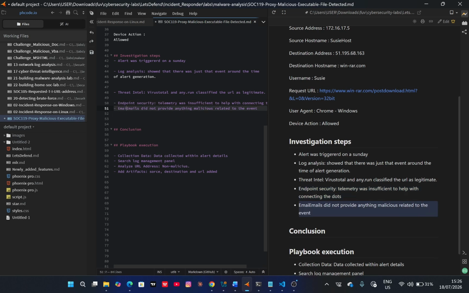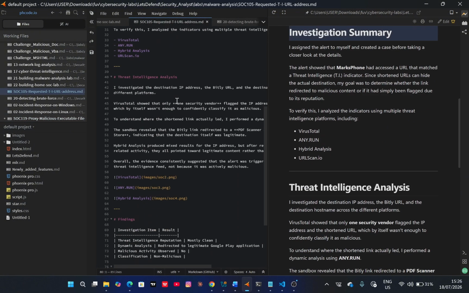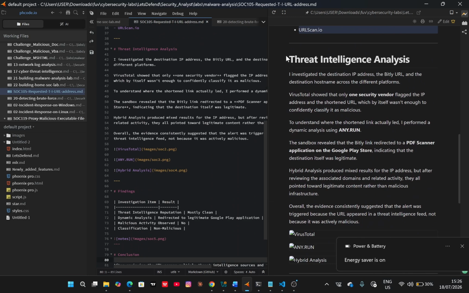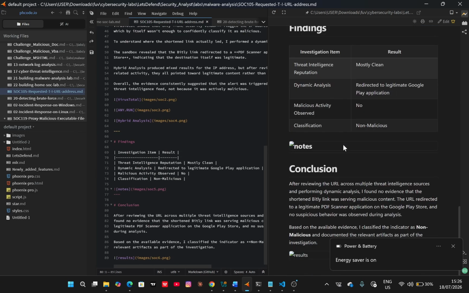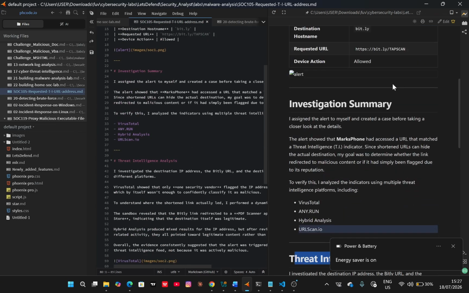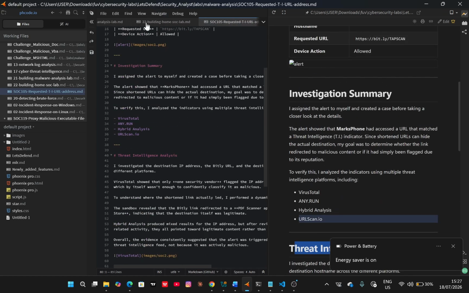Then this can be email security, right? So the reason why I'm doing all this is, let me show you one of my write-ups. I would try as much as possible to put everything I did under threat intelligence, so it stays under threat intelligence. Okay, I put my findings in, and so this was just threat intel.